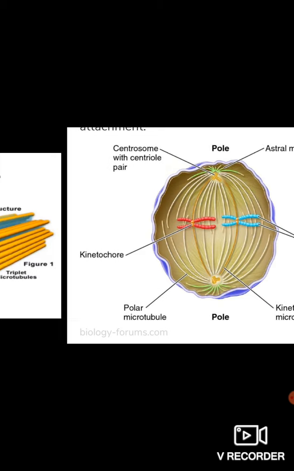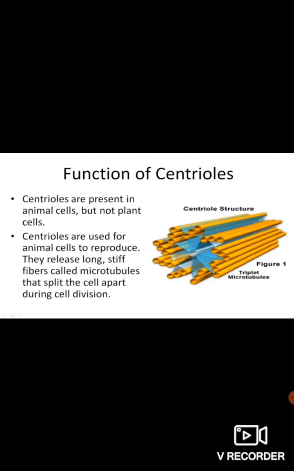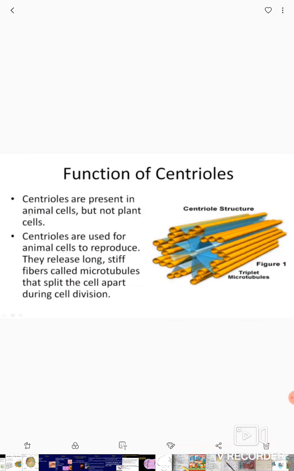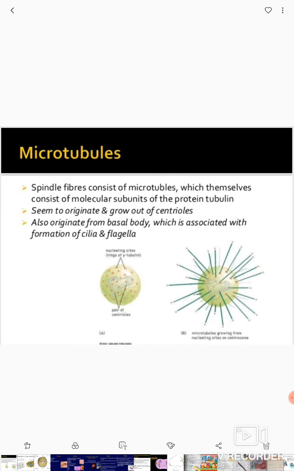Centrosomes are a pair of centrioles. They are always present in animal cells, but they are absent in plant cells. What is their main function? They help in the production of the microtubules, or what we call spindle fibers, which help the cells for splitting during cell division.